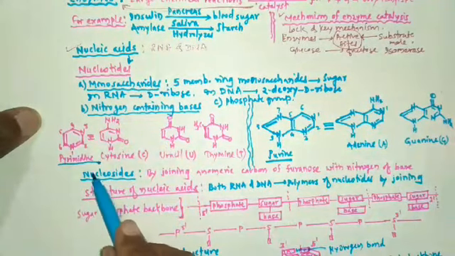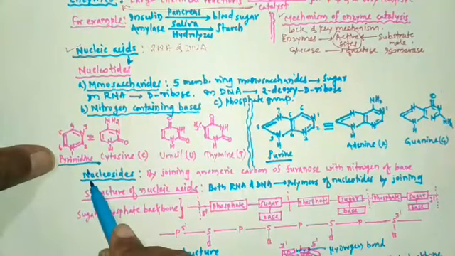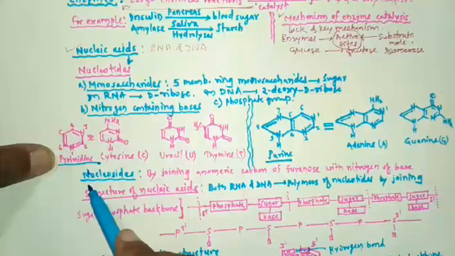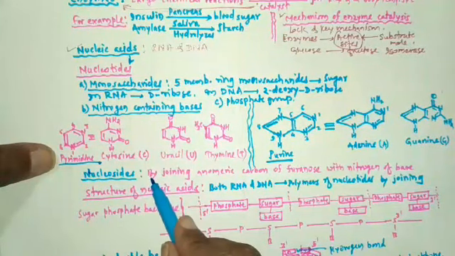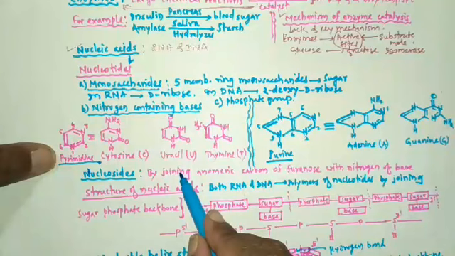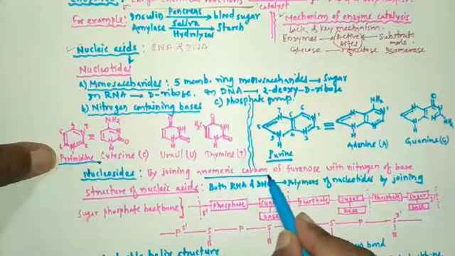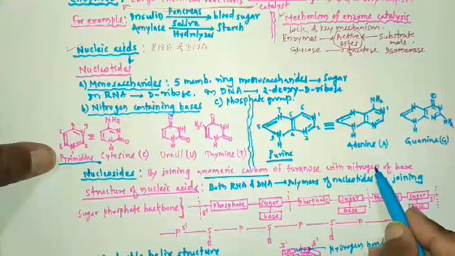Then another basic unit, it is the nucleosides. So nucleosides are formed by joining the anomeric carbon of furanose with the nitrogen of the base.